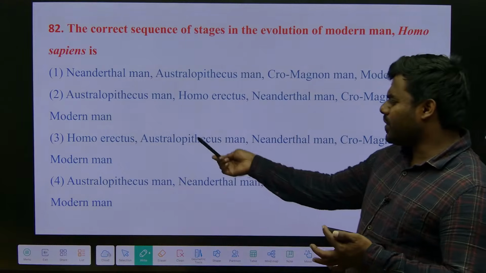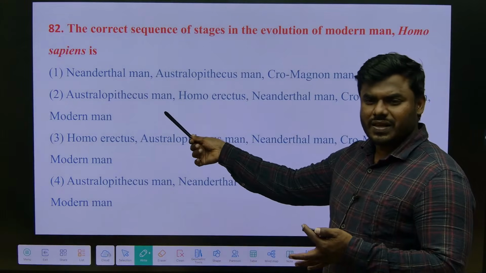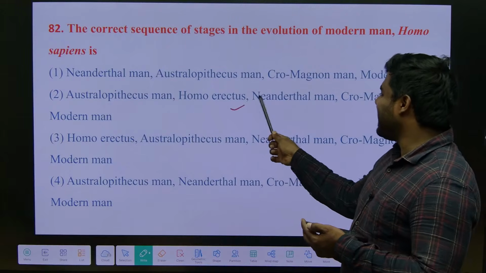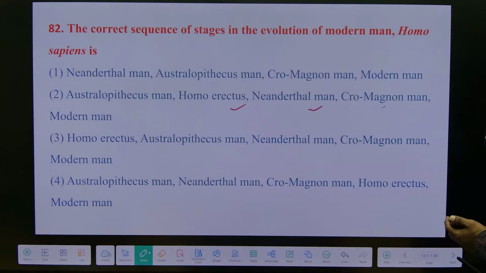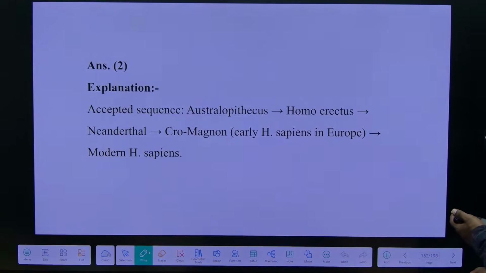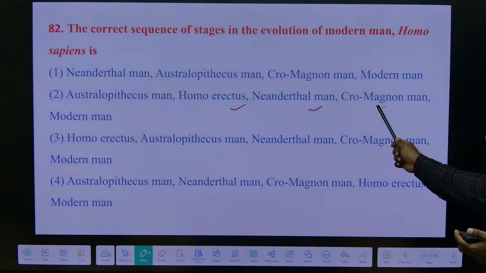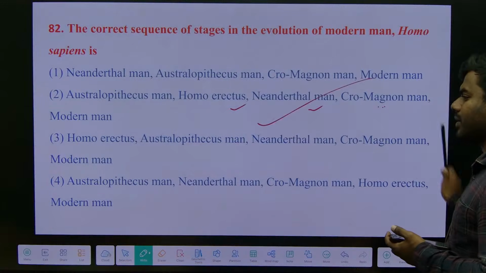First we read Australopithecines, then Africanus, then Erectus, Neanderthal, Cro-Magnon, nothing but Homo sapiens. You are remembering? Homo sapiens only, Cro-Magnon, and modern man.